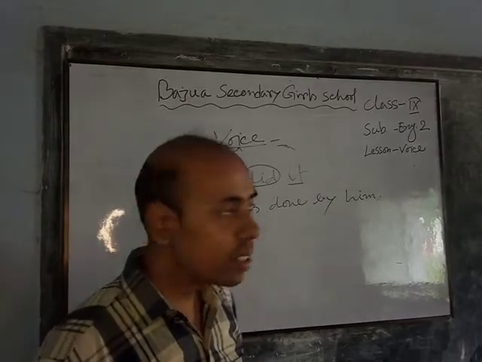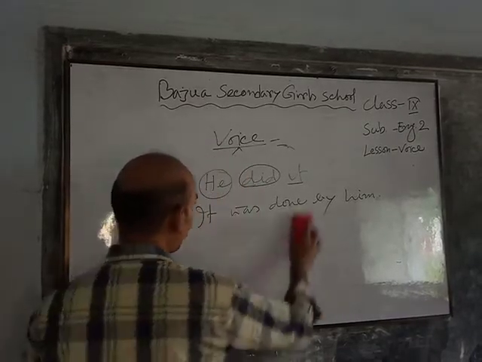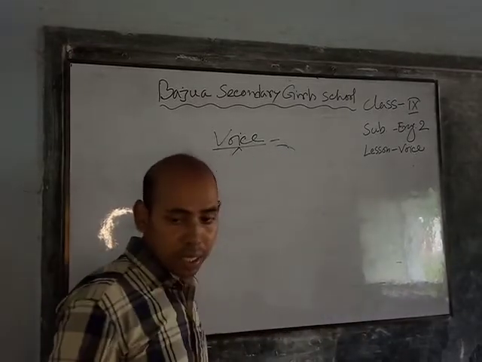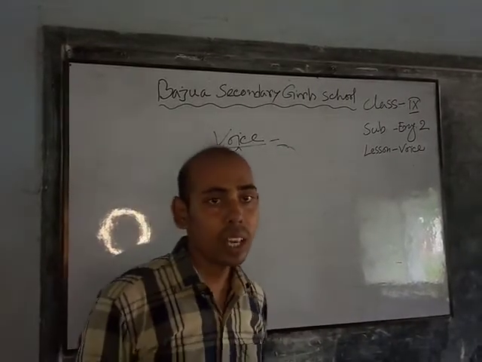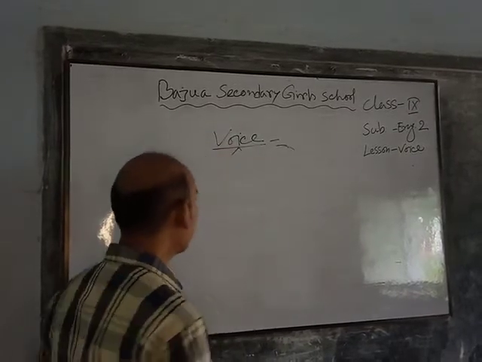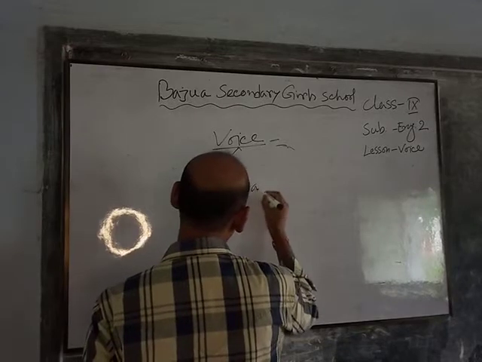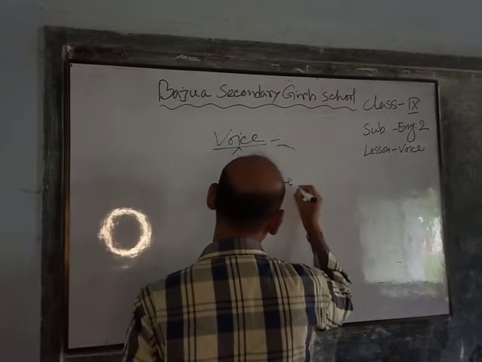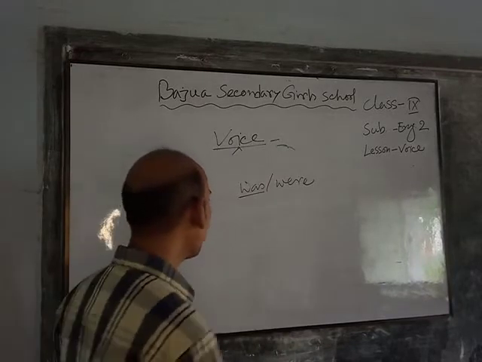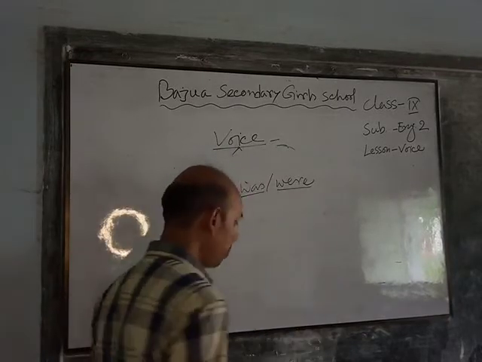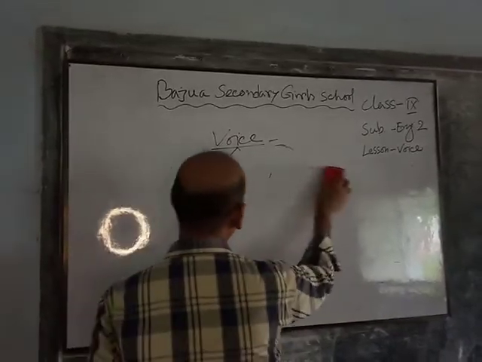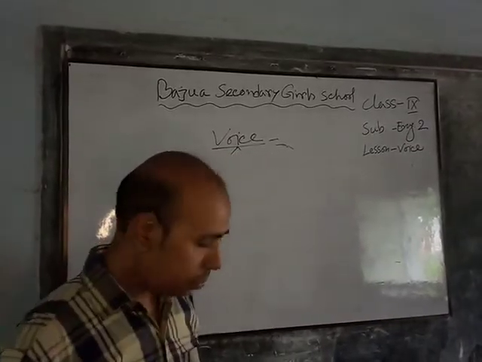Now dear students, in past continuous, as like as present continuous, past continuous has a be verb, and the be verb are was and were. In singular we have to use was, and in plural we have to use were. So dear students, look at the board.